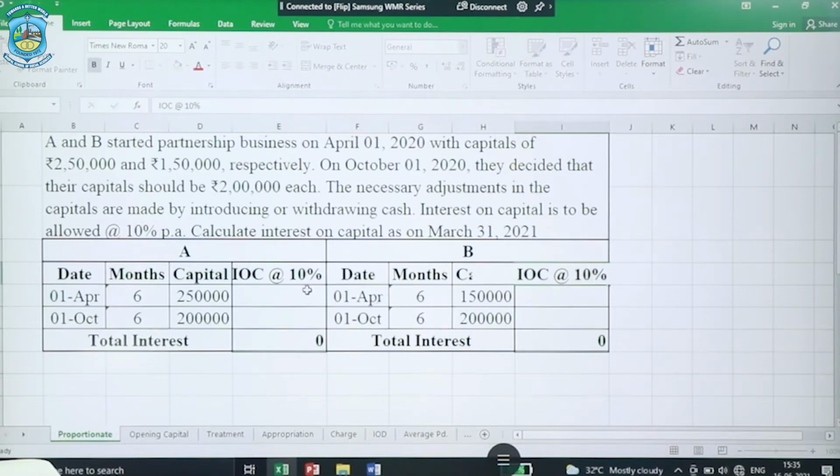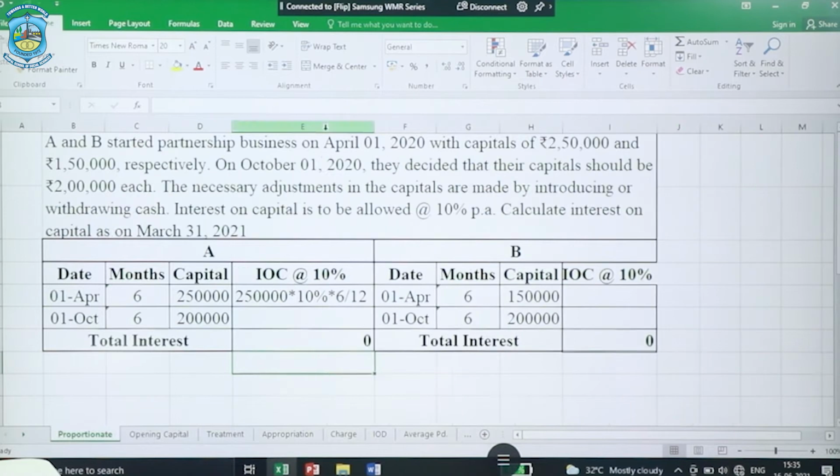So at the rate of 10%, interest on capital for 6 months only on 2,50,000, we can calculate it separately. 10% for 6 months, that is 6 by 12. So this is how the calculation has to be shown for 6 months on A's capital, and on the second part, that is the second half of the year, it will be calculated on 2 lakhs at the rate of 10% again.